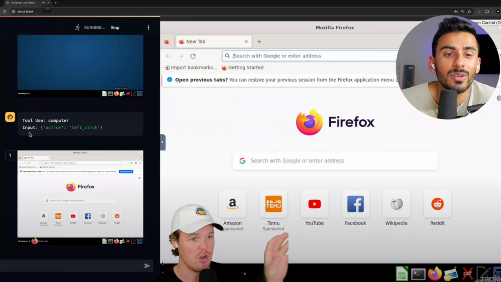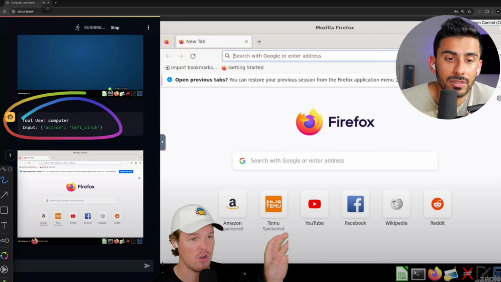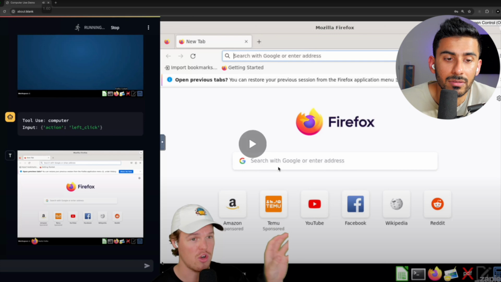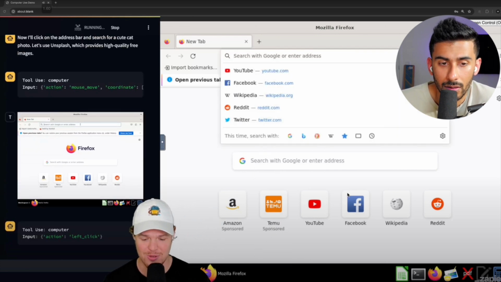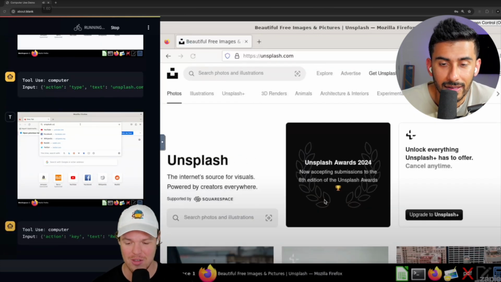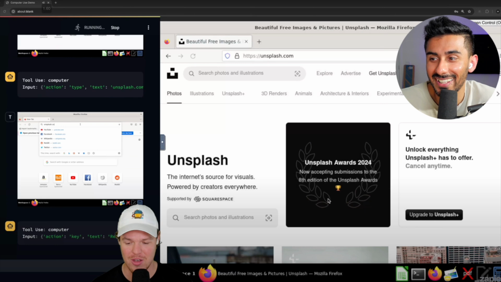Tool use computer, input action, left click. And it's telling you on the left-hand side what it's doing, and then it's actually happening on the right-hand computer side. This is cool stuff. So this is the future. And we're getting to the point now, y'all. Oh my God, that's so cool.